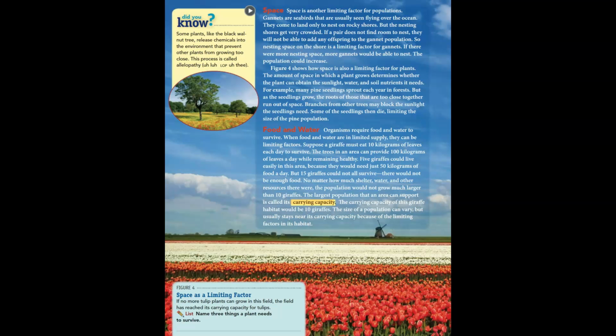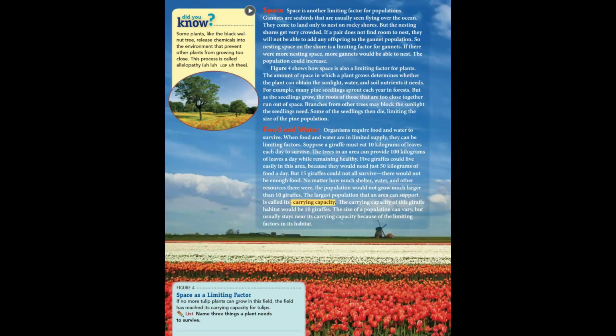Figure 4 shows how space is also a limiting factor for plants. The amount of space in which a plant grows determines whether the plant can obtain the sunlight, water, and soil nutrients it needs. For example, many pine seedlings sprout each year in forests, but as the seedlings grow, the roots of those that are too close together run out of space. Branches from other trees may block the sunlight the seedling needs. Some of the seedlings then die, limiting the size of the pine population.